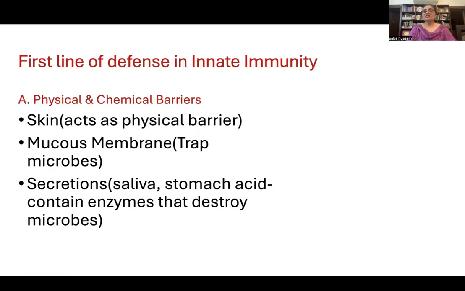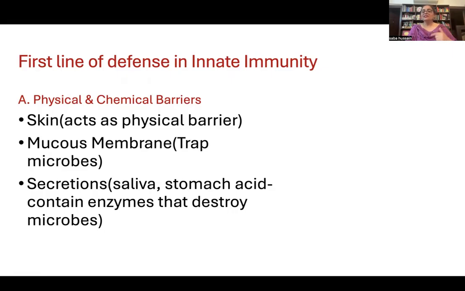When I talk about physical and chemical barriers, the first, which is very visible to you, is the skin. Skin is present all over the body, and our internal organs are protected because of the skin, that thick layer of epidermis and dermis. We know that if there is a slight cut in the epidermis, then we can get infected by numerous microorganisms, or pathogens may grow inside our skin and lead to dangerous, lethal diseases also. Externally we are covered and protected by a physical barrier, that is skin. So skin is giving us immunity.